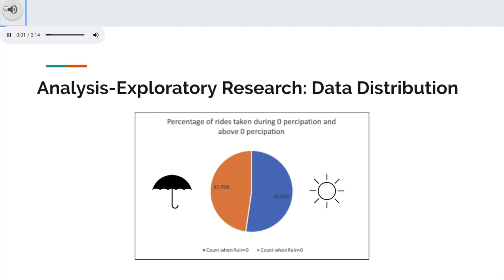Next, we wanted to look at the times Ubers and Lyfts were called on rainy days as compared to days with no rain. We hypothesized that days with rain would have more calls, but what we found is that it was actually equally distributed with a slight edge to days with no rain.